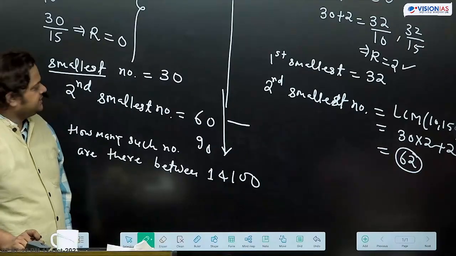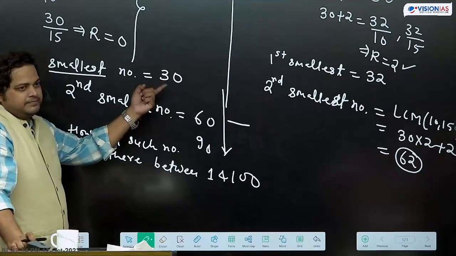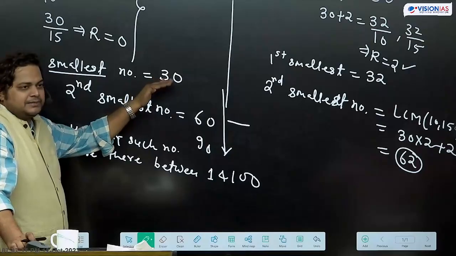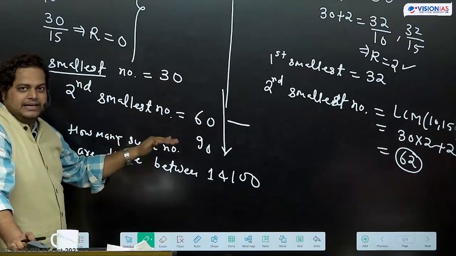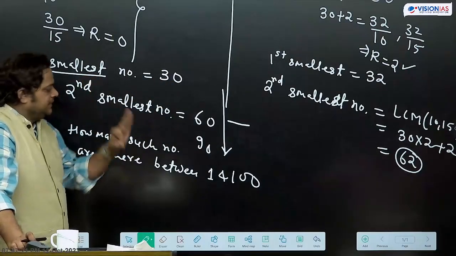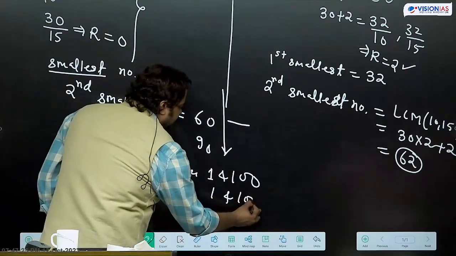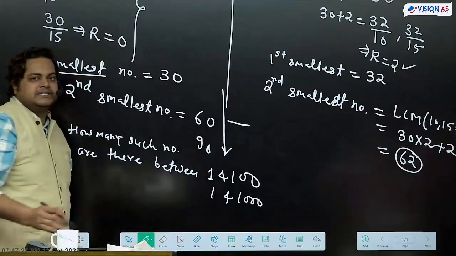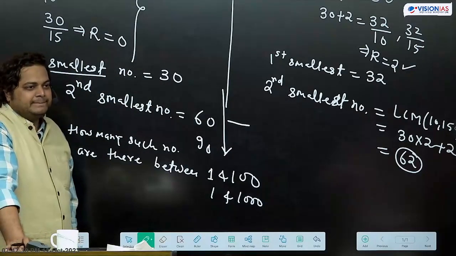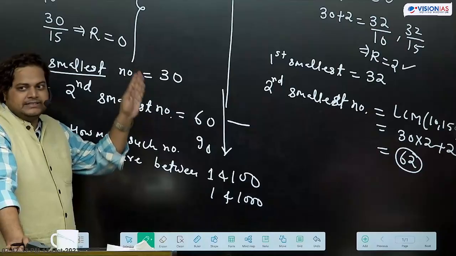The first such number is 30, 60, then 90. Three such numbers are there. If I ask between 1 and 1000, then how many such numbers are there? This way we need to count 30, 60, 90.